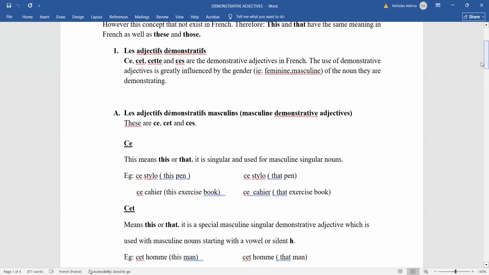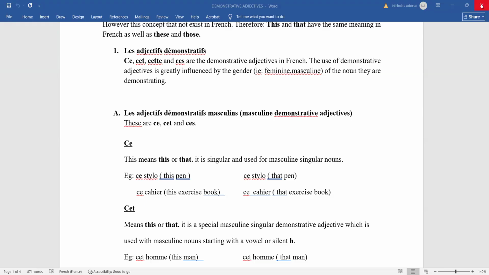The first one, ce, means this or that. It is singular and it's used for masculine singular nouns. So if I say ce cahier, it means this exercise book or that exercise book. If I say ce garçon, it means this boy or that boy.